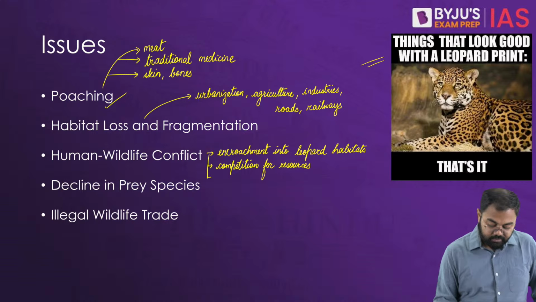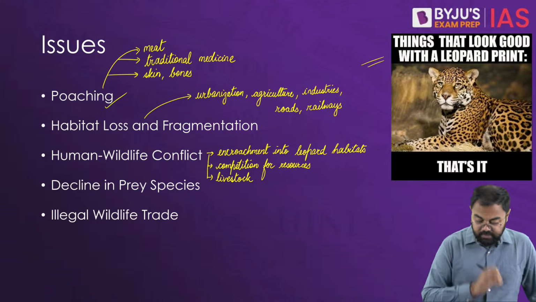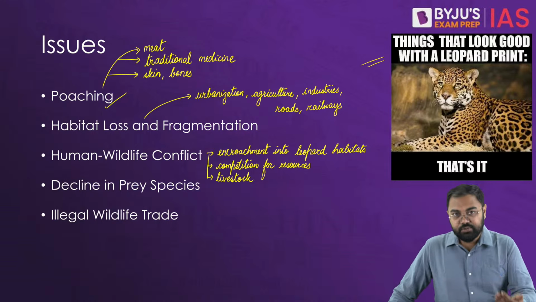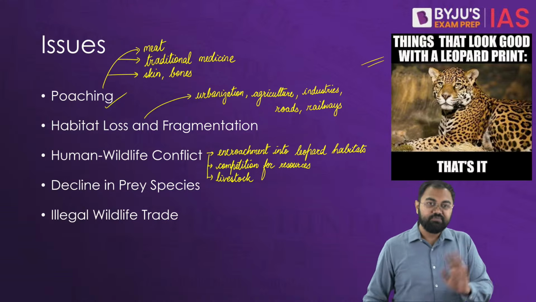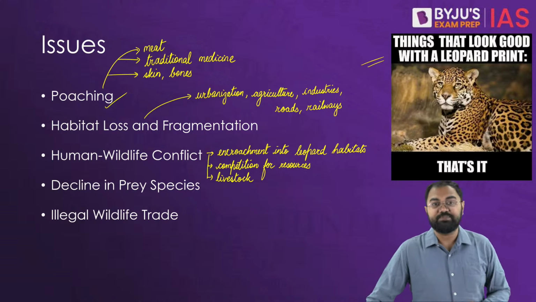And then sometimes because of livestock, because leopards might want to feed on the livestock and might try to kill the livestock, and that also becomes one of the challenges because of which conflicts between the communities and leopards can happen. Then there is the decline in prey species.